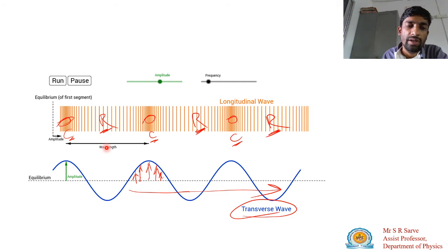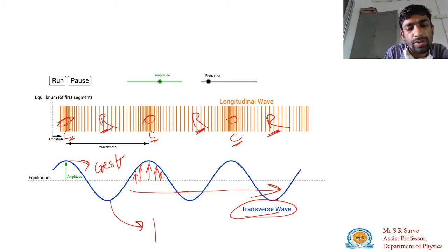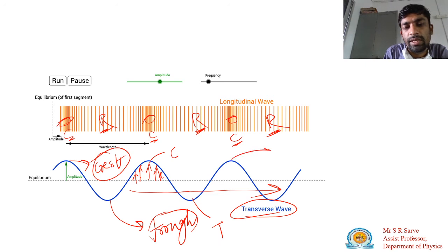What do we call it? Wavelength. Now if you consider this one, it is the transverse wave. So in case of transverse wave, here we will use the pen. In case of transverse wave, this position is known as your crest, and this position is known as your trough. So here there is a crest, there is a trough. Similarly, here also there is a crest, here also there is a trough.